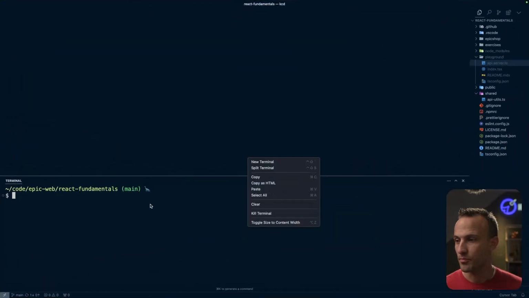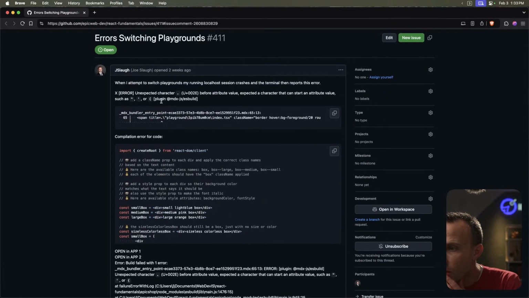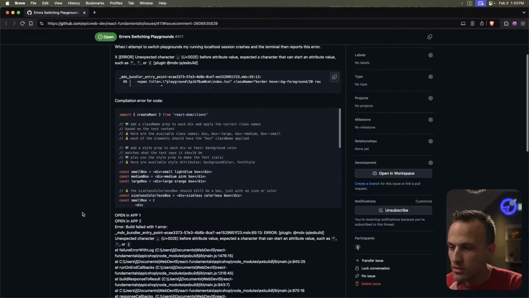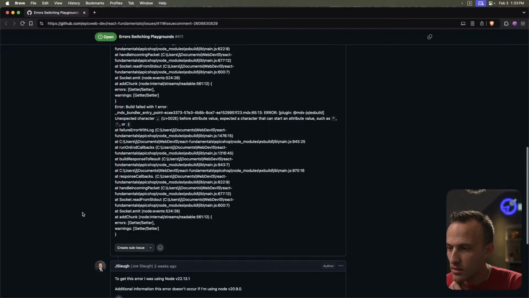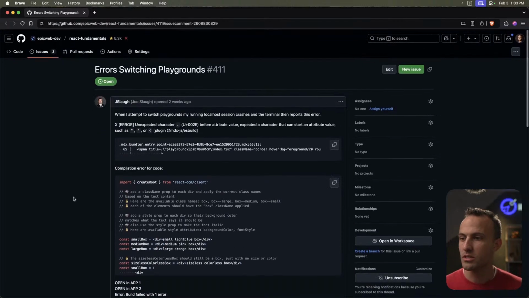Got Cursor up, and looks like reproduction steps involve... it doesn't say what exercise, but this is the CSS exercise. I'm not sure that I'll be able to reproduce this, but we will see.